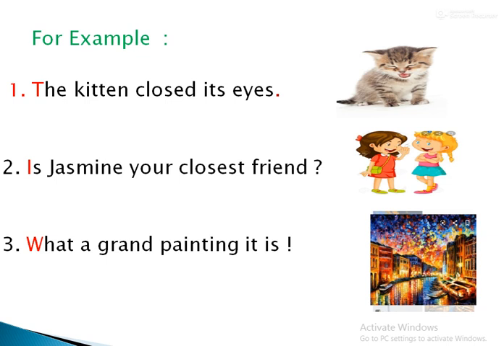In the third sentence, what a grand painting it is. So here also the first letter W is a capital letter and at the end of the sentence I put an exclamation mark. You have to put the symbols according to the sentences. If it is a question, you have to put a question mark. If it is a statement, you have to put a full stop, or if it is an exclamation, you have to put an exclamation mark.